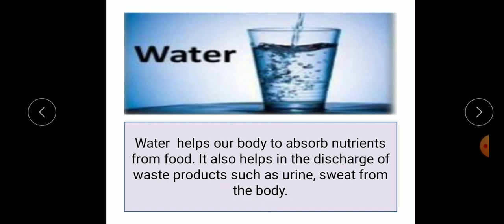Next is water. Water helps our body to absorb nutrients from food. It also helps in the discharge of waste products such as urine and sweat from the body. Though water does not give us any nutrients, it is generally included as a food because water helps our body to absorb the nutrients from food, and it also helps in discharge of waste products such as urine and sweat from the body.